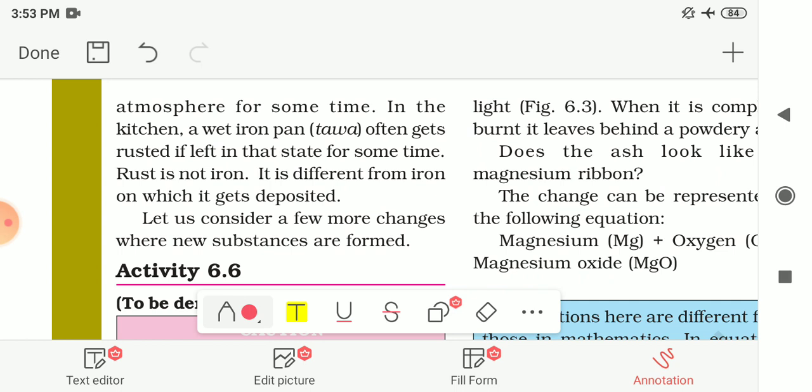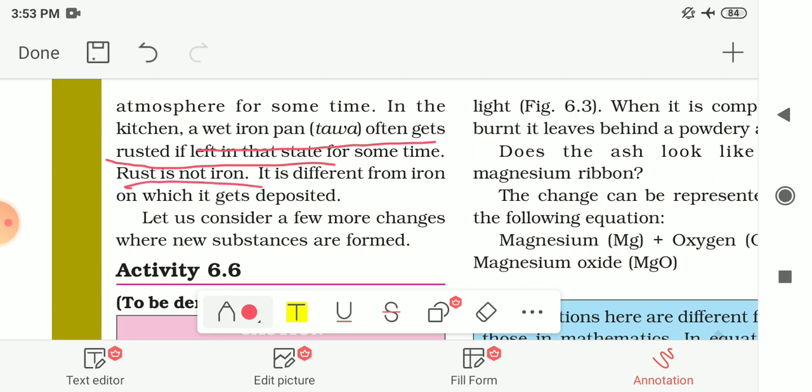And in the kitchen, a wet iron pan, or tawa, often gets rusted if it is left in that state for some time. Here we are getting rust, and rust is not iron, it is a new kind of substance, different from the iron on which it gets deposited. So this is known as a chemical change, in which we get a new substance.